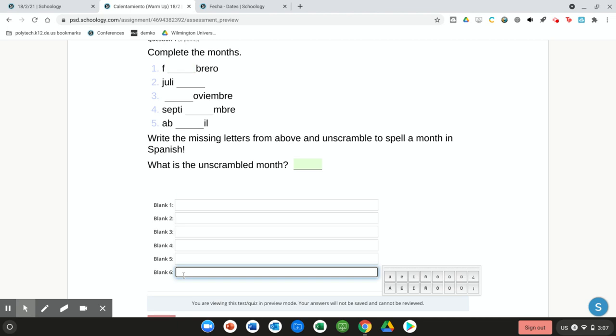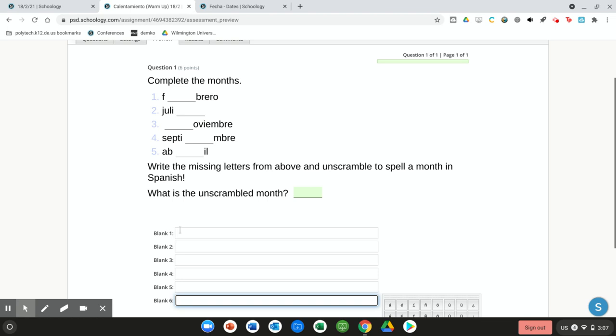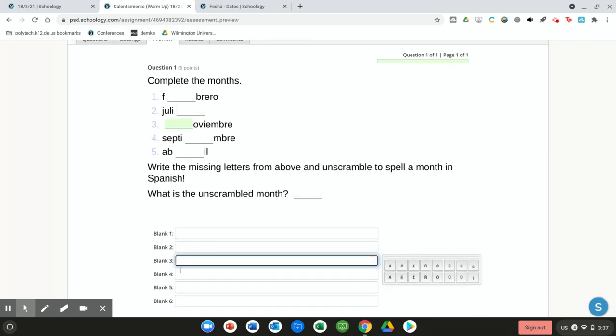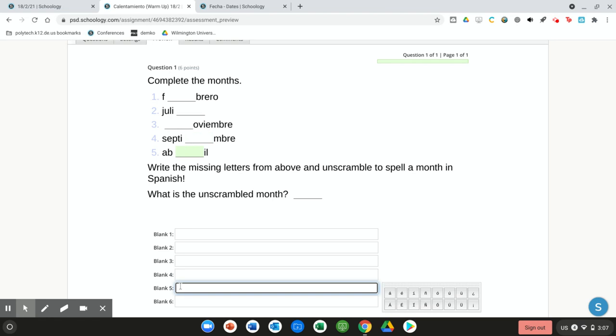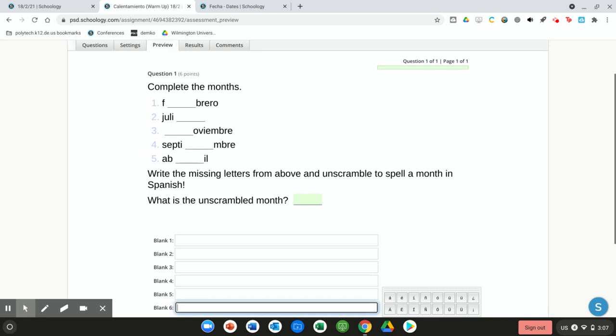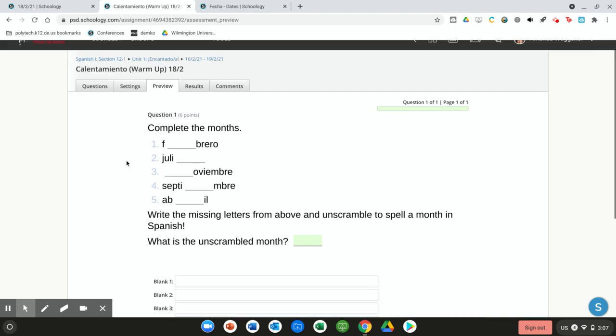Once you get to number 6, you're going to take each of those letters from 1 through 5 and you're going to unscramble them to make a month in Spanish. Okay? So you're going to write one letter as your answer for 1 through 5 to complete each one of these months. Then those letters that you wrote in 1 through 5, you're going to unscramble to create a month in Spanish. Your hint is that it's not one of these months, but look at your vocab list for help.